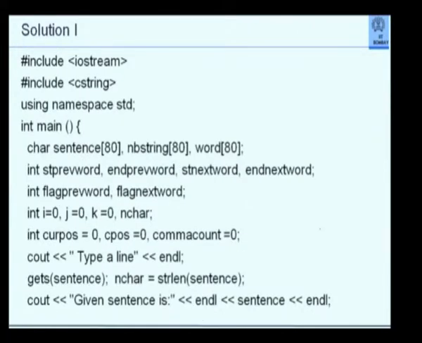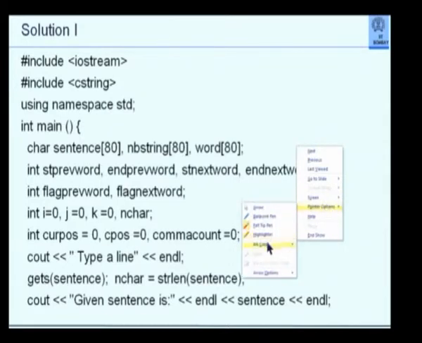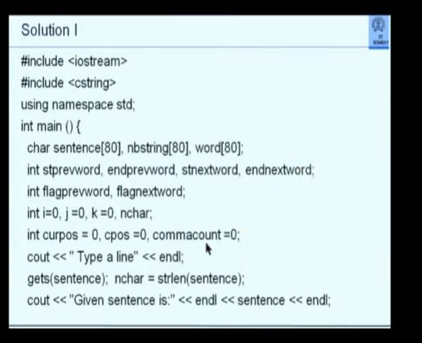Here is the first solution. I will be putting up these solutions, these old slides, in the Moodle, so you can read this. But here, what is important to note, I will just point out. First, I am asking the user to type a line. I am getting a sentence, and I am calculating the length of the sentence, n-char. Since I am going to scan for commas, I know from where to where: 0 to n-char minus 1 are the characters in that sentence. And I just print the sentence for the sake of it.